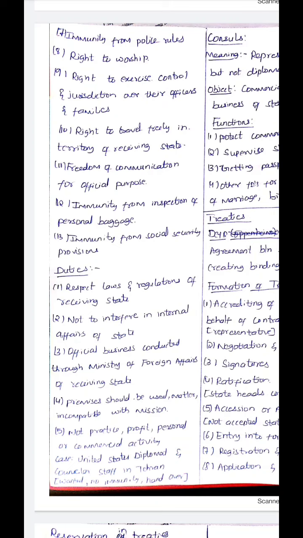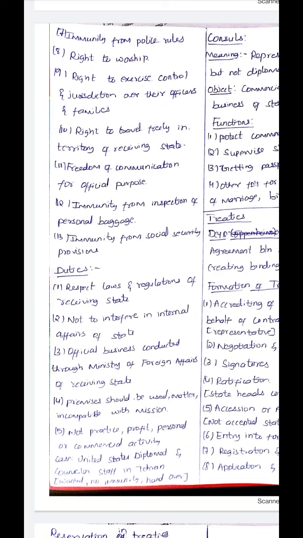The next is right to worship. The diplomat can follow any religion he wants. The next is right to exercise control and jurisdiction over their officers and families. After that, right to travel freely in the territory of a receiving state. So he can travel freely within the foreign state.